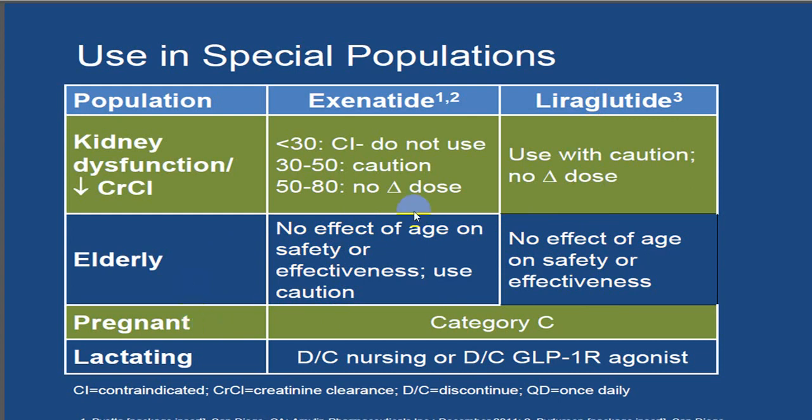As far as pregnancy is concerned, both are category C. So you have to use with caution in pregnancy. In a lactating woman, again, you have to decide. By and large, it is discontinued. So you have to discontinue during lactation. So always keep it in mind. So exenatide will be contraindicated if the GFR is less than 30, while liraglutide you have to use with caution. That will be the additional advantage of liraglutide.